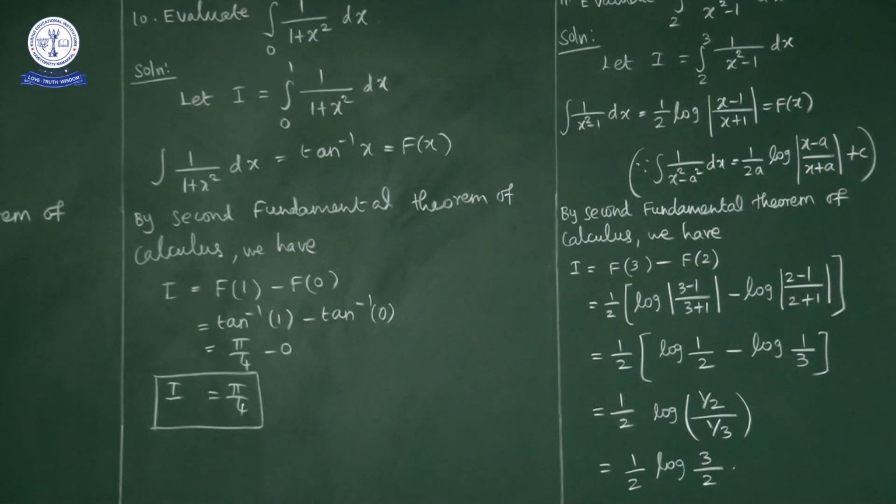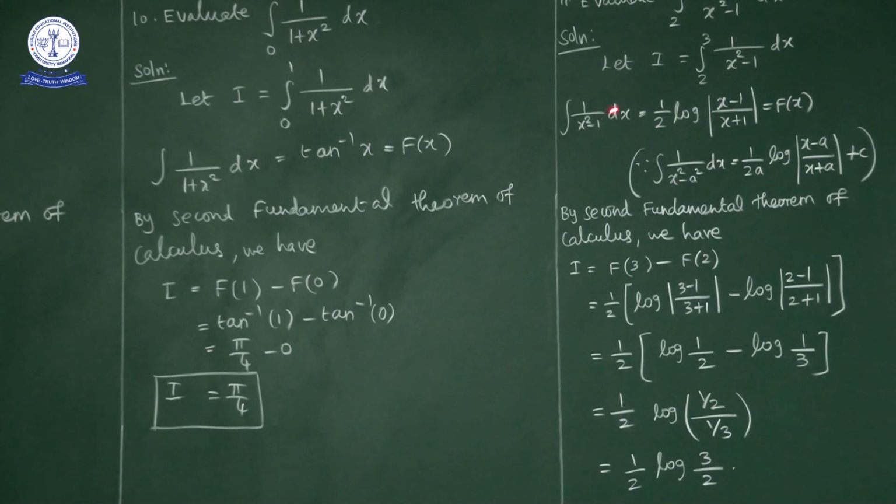Even if you don't remember this formula, x square minus 1 we can write as x minus 1 into x plus 1. So the denominator is a product of two linear factors and the numerator is a constant. In such a case, you can write the numerator as a difference of the factors: x plus 1 in bracket minus x minus 1 in bracket.